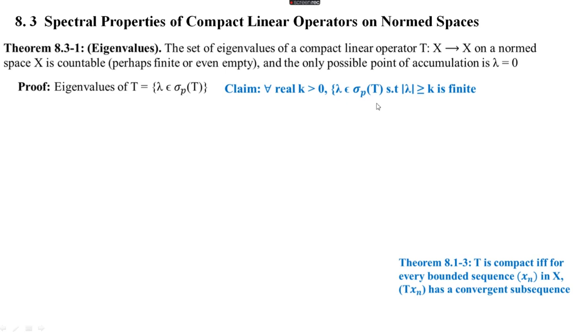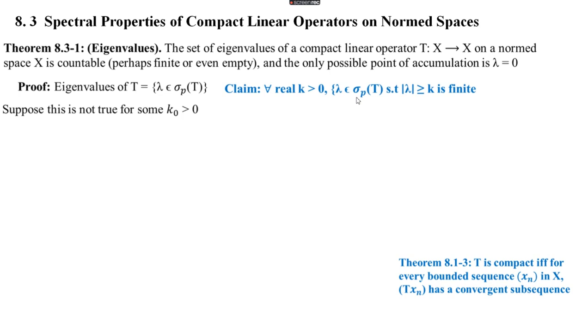And for each real number k, we can consider the next natural number, and we can write this sigma_p(T) as the union of the sets of all lambda belongs to sigma_p(T) such that modulus of lambda greater than or equal to 1/k, and a countable union of finite sets is countable. Okay, so it is enough to prove that for every real number k greater than 0, the set of all lambda belongs to sigma_p(T) such that modulus of lambda greater than or equal to k is finite.